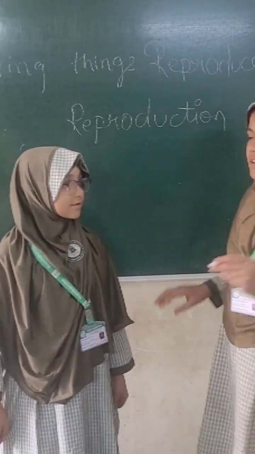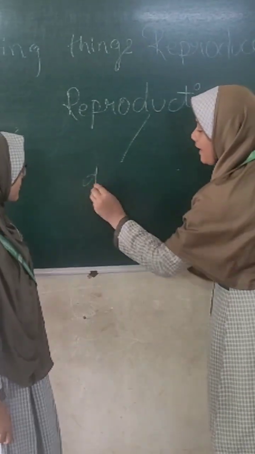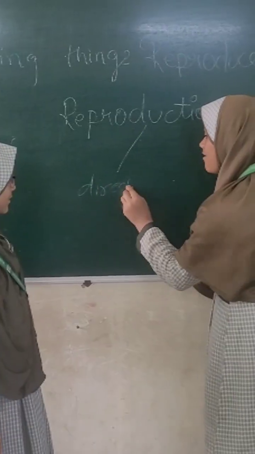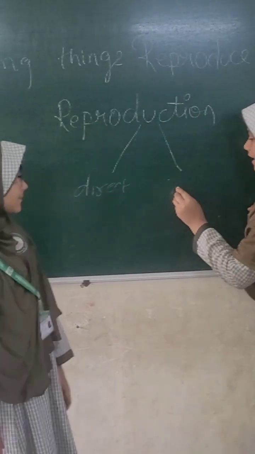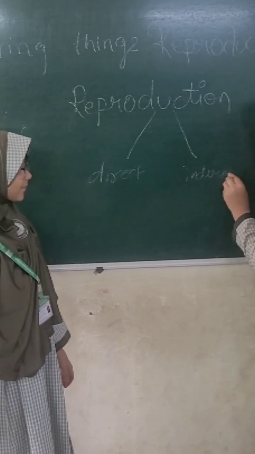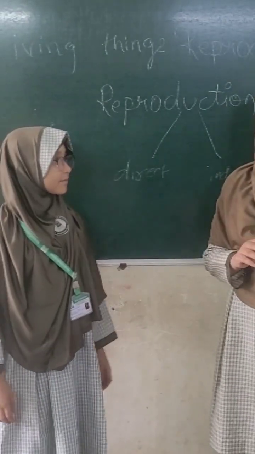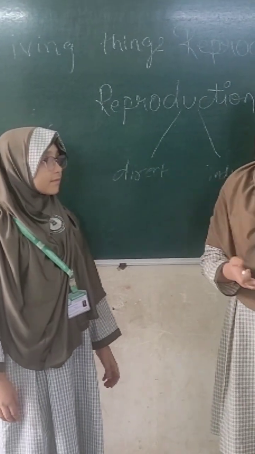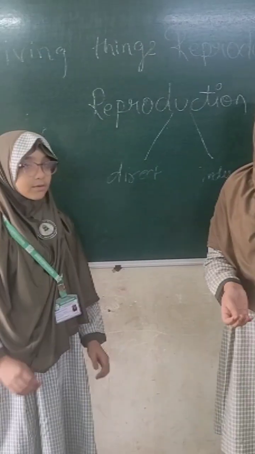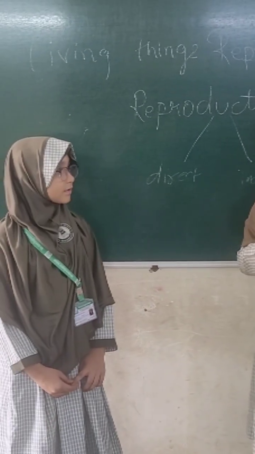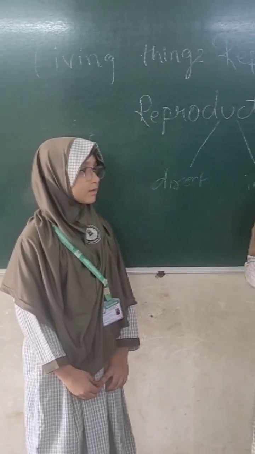Assalamualaikum warahmatullahi wabarakatuh. There are two types of reproduction. First is direct and second is indirect. Indirect means, I will give one example. When a mom gives birth to a small baby, it is like us. They have legs, nose, hands.